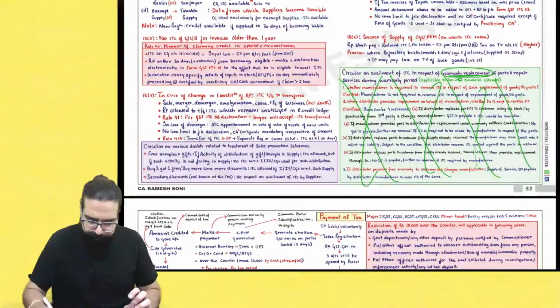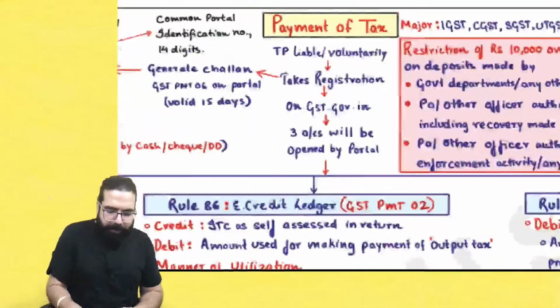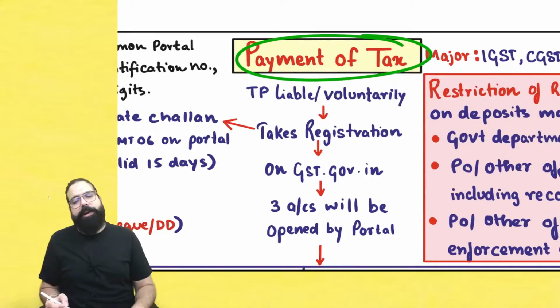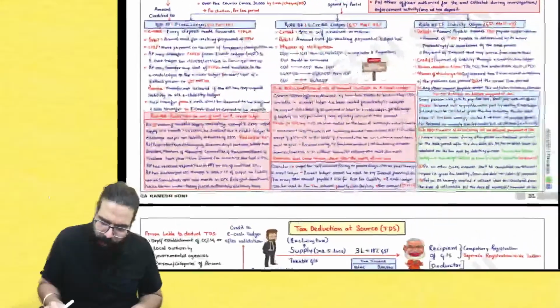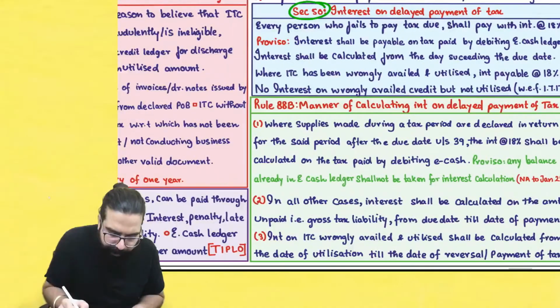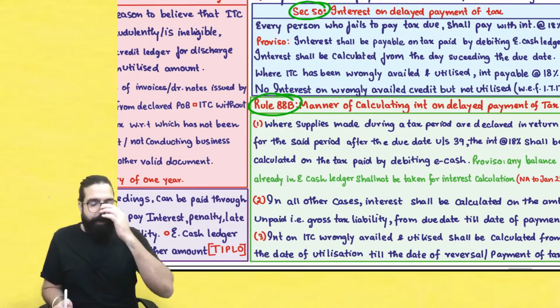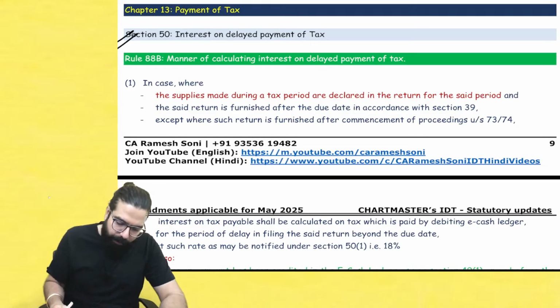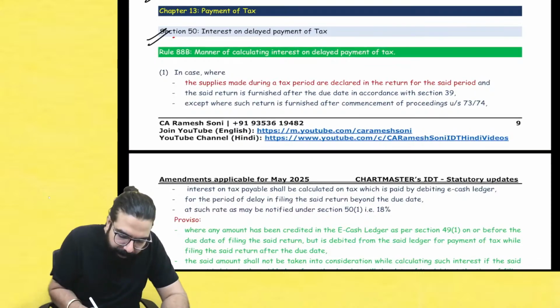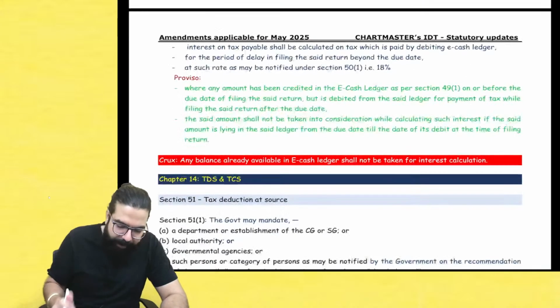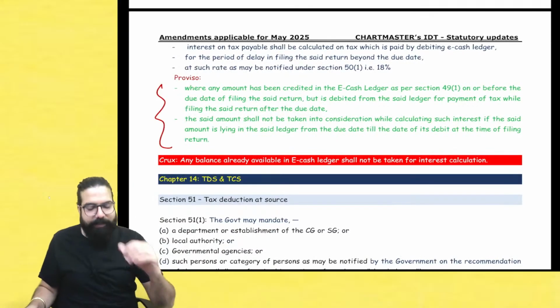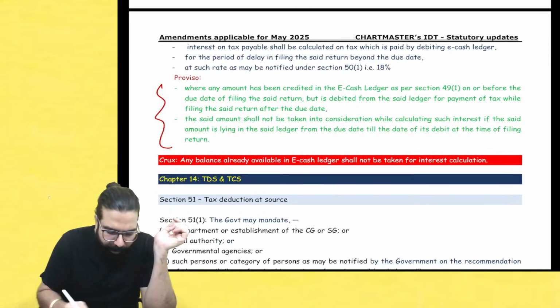Done, sir. Now please come to payment of taxes. In payment of taxes, one small point has come which I want to quickly talk about. I hope you remember the interest wala point. Interest on delayed payment of tax, section number 50 read with rule number 88B. Here they have told one point: one proviso has been inserted.